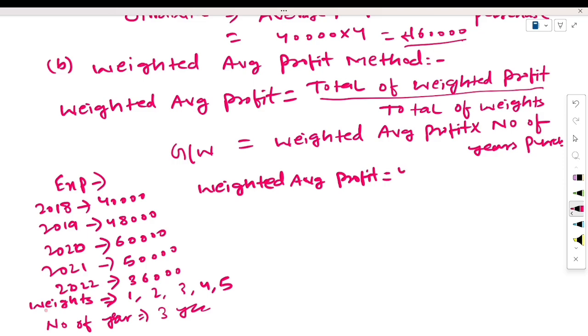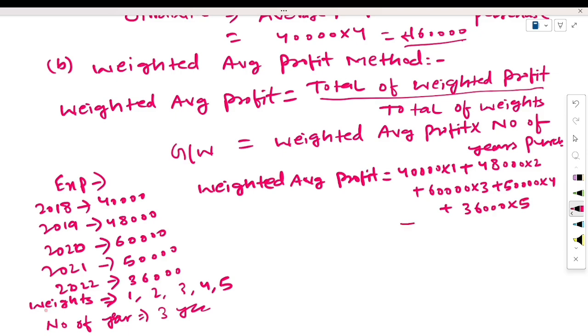So 40,000 multiply 1 plus 48,000 multiply 2 plus 60,000 multiply 3 plus 50,000 multiply 4 plus 36,000 multiply 5, divided by the total number of weights.